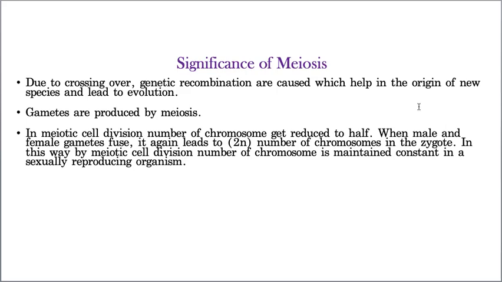Now, let us take the conclusive part of meiosis. What is the significance of meiosis? Meiosis helps in genetic recombination, crossing over. Crossing over results in the exchange of genetic material between two homologous chromosomes. That's why we are different from our parents, and it results in the production of gametes. Because of meiosis, the number of chromosomes is maintained constant from one generation to another. This is the significance of meiosis.